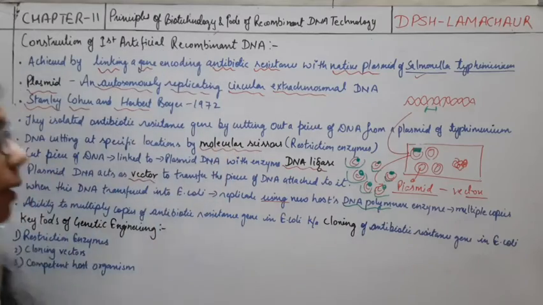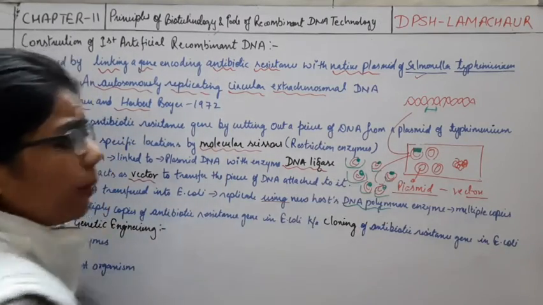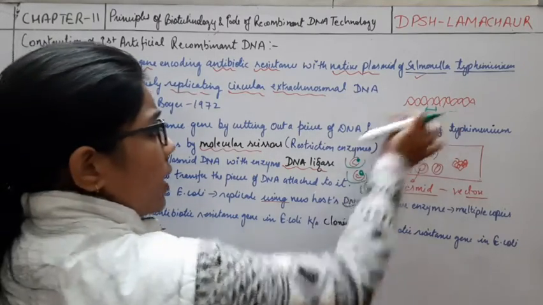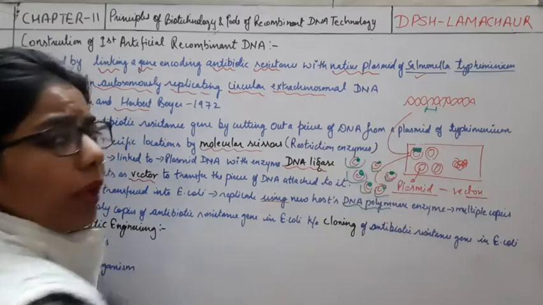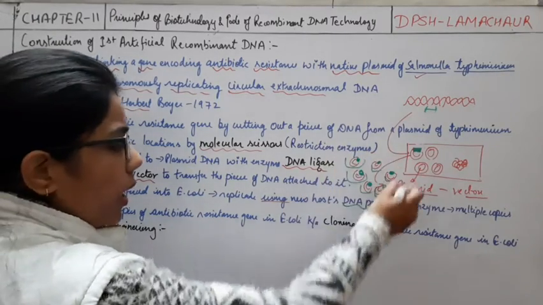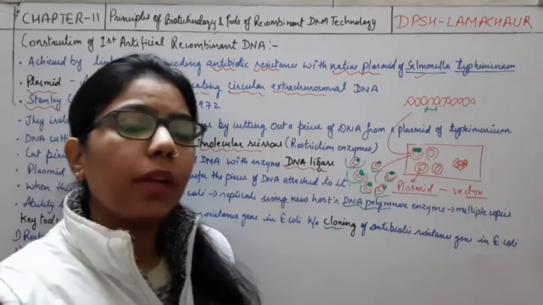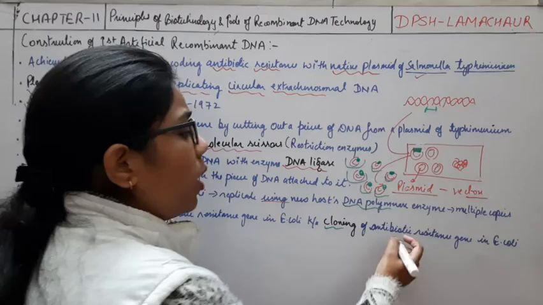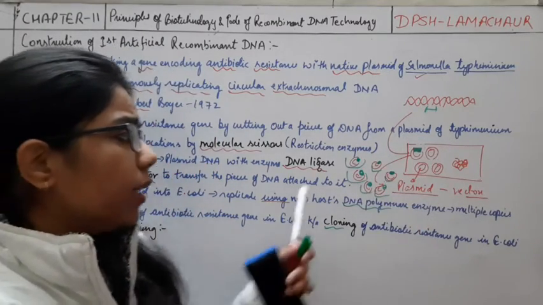The DNA polymerase enzyme, and this ability of multiplication, the antibiotic resistance, I said this is the resistant gene. From this one I have created so many. So this is done in where? In E. coli, and this method is known as cloning. Clone is nothing but to multiply, to get multiple copies of this antibiotic resistant gene inside E. coli,